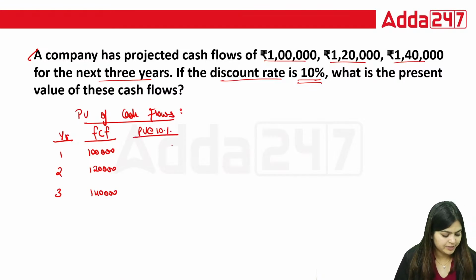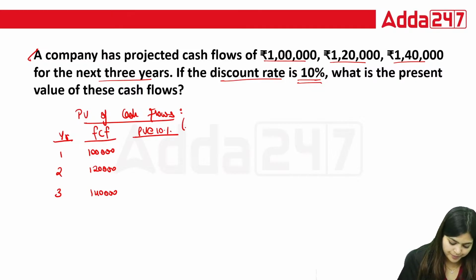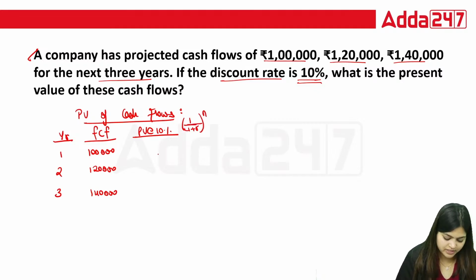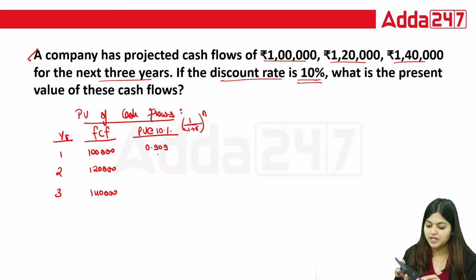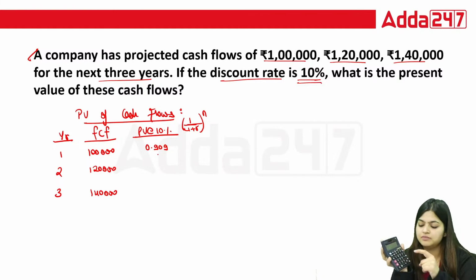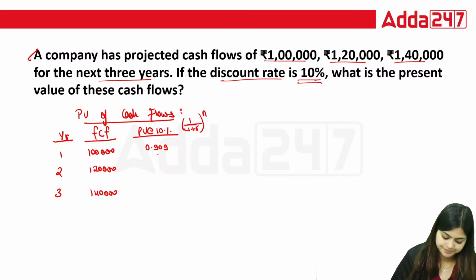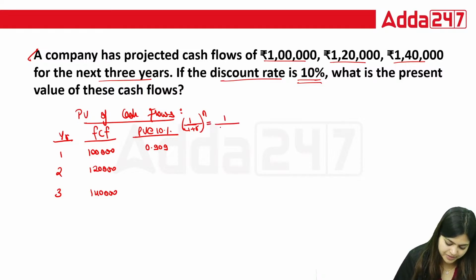So 1 divided by 1.10 to the power n. This is the formula you need to use here. 0.909 for the first year. How will you use it? Everyone write 1 divided by 1.10, and n you will change as per your year.